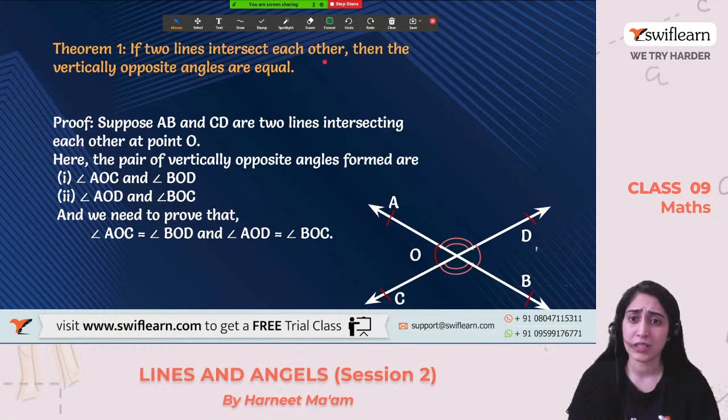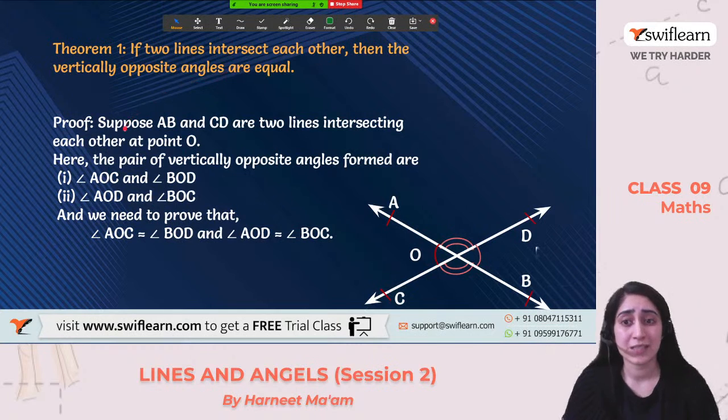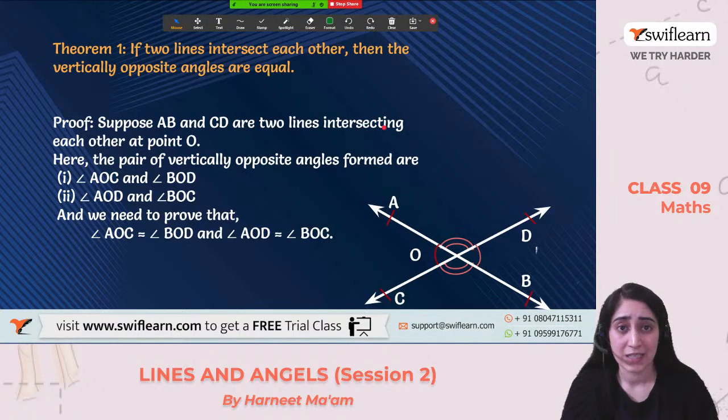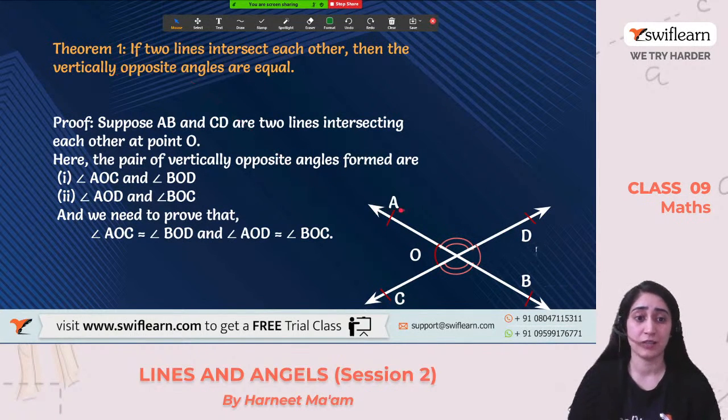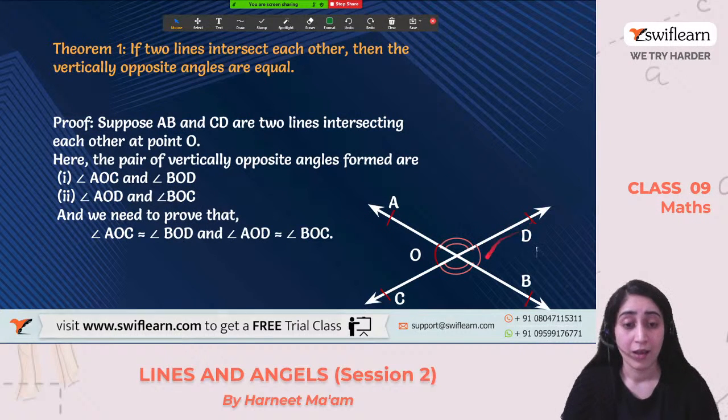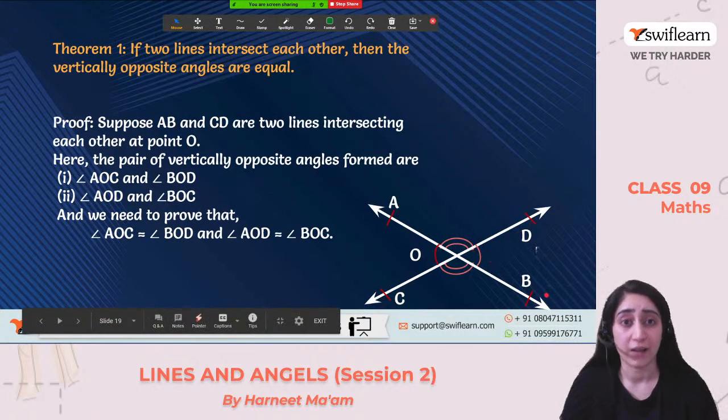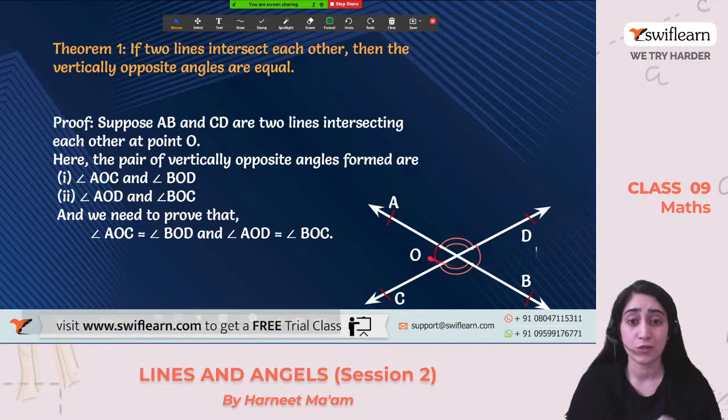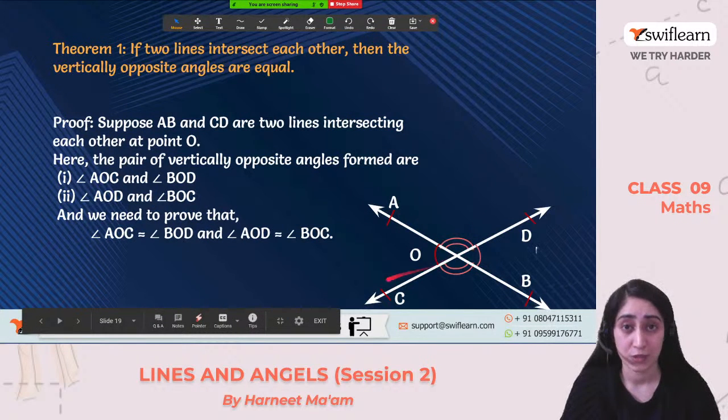So what is given to us and what we have to prove? Suppose AB and CD are two lines intersecting each other at point O. This is given to us, right? And what we have to prove is that the vertically opposite angles, angle AOD and angle COB, are equal. These are the vertically opposite angles. Similarly, the other two angles are angle AOC and angle BOD. These two also have to be equal. So we need to prove that these two respective angles are equal.